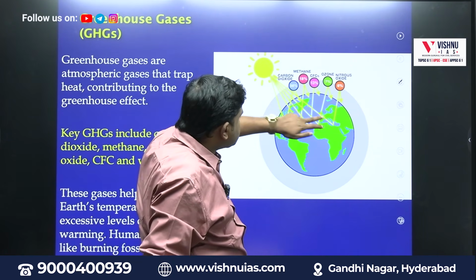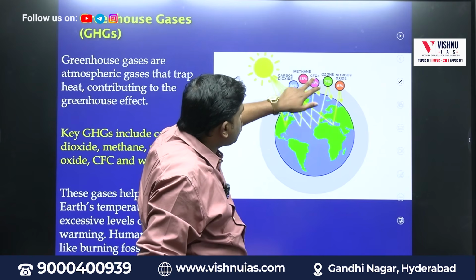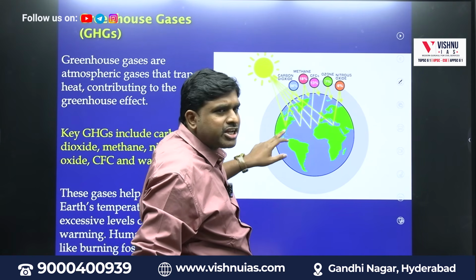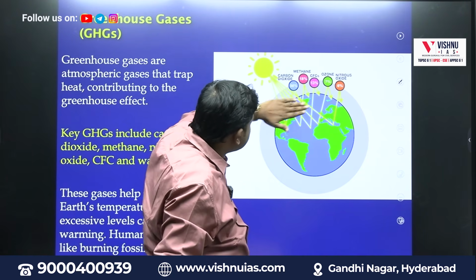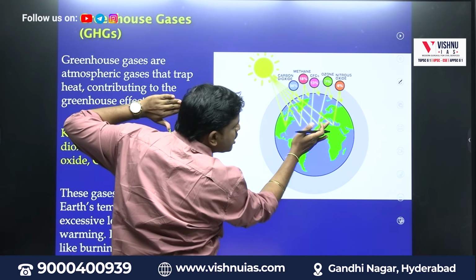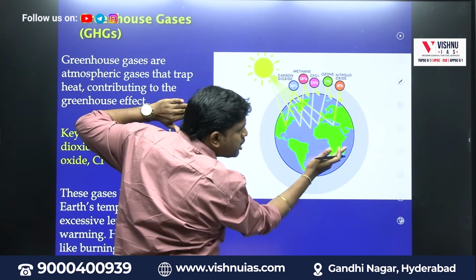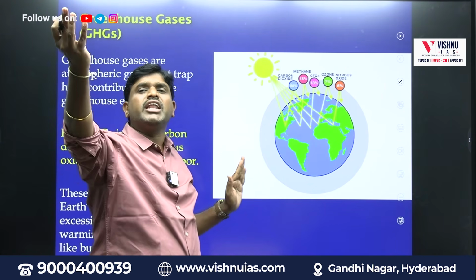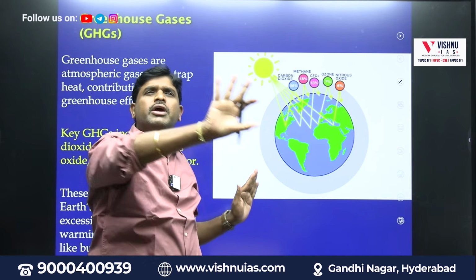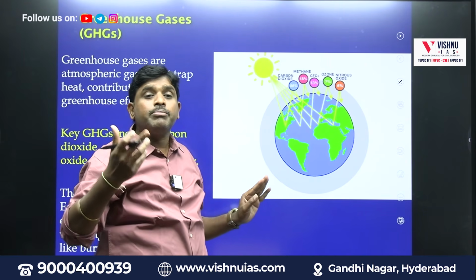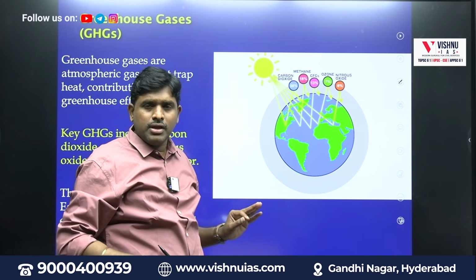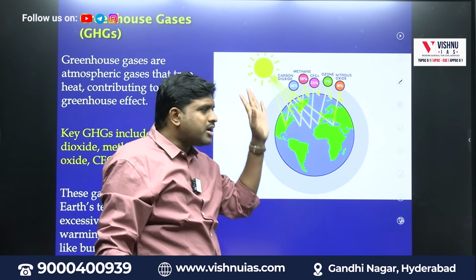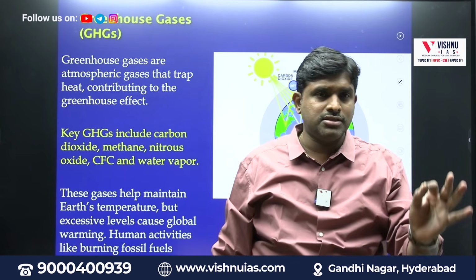So carbon dioxide will be present, methane will be present, chlorofluorocarbons will be present, some element of ozone will be present, some element of nitrous oxide will be present. These all will be present in between. So sun radiation which is falling on the earth will not fall down completely. Why? Because in between the gases will trap, and when it is getting irradiated also, it will not go to the atmosphere, it will be trapped in between. So the temperature will be increased. The mean sea level temperature which is increasing is mainly because of greenhouse gases which are getting released.